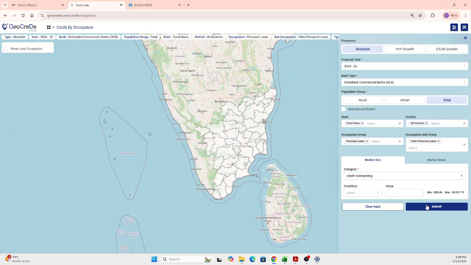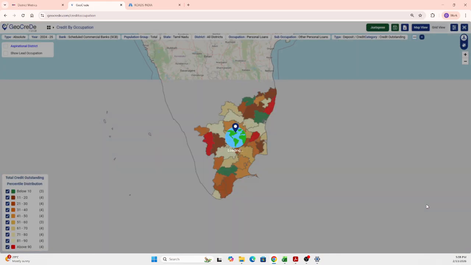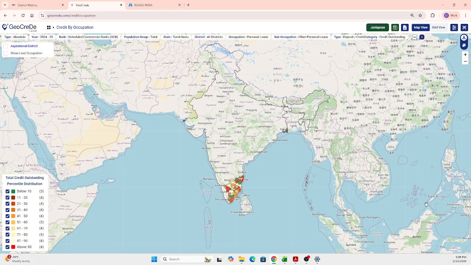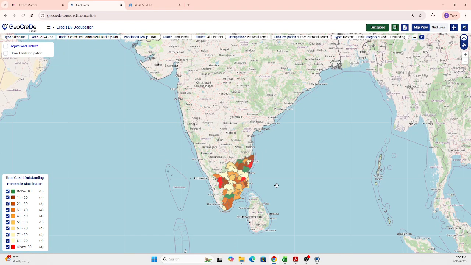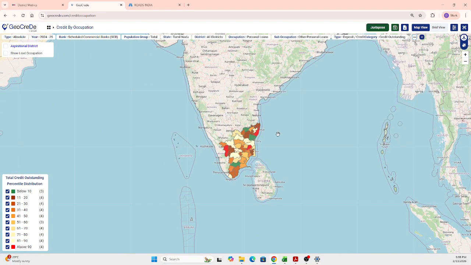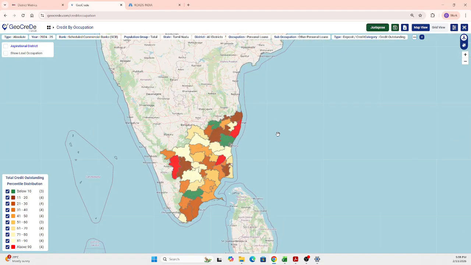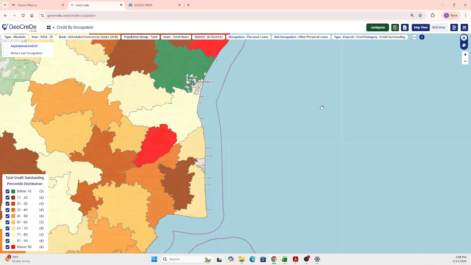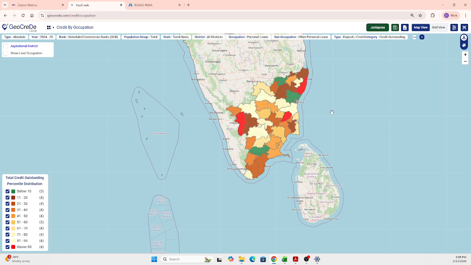So just giving a search here, so you will get the pattern of each and every district that is there in the state of Tamil Nadu under scheduled commercial bank with the occupation group of personal loans and other personal loans. So you can get the granularity of each and every district that is there. So you can understand based on the color granularity how well the district is there in terms of the personal loan amount that is being there, and you can understand more about this also.